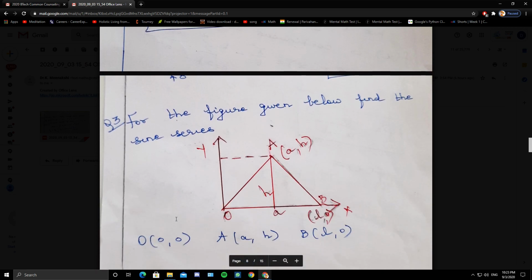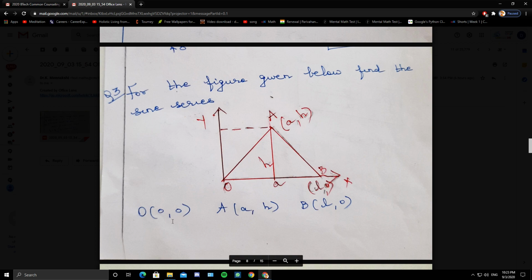Now coming to the next problem. So here you are given the graph, you are asked to find the sine series. See, in previous problems we were given the function and we were asked to find the cosine series or sine series. In this problem you are given the graph. So from that you have to find the sine series. So what is the graph?